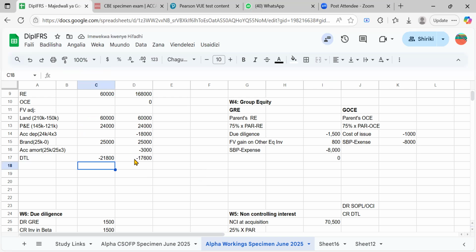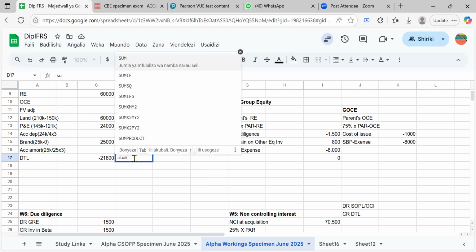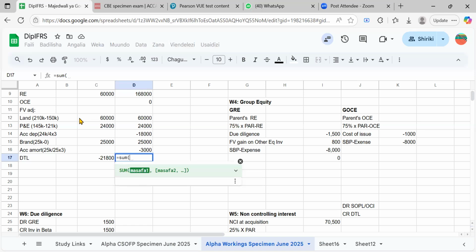The same thing here, you see. Let us sum all these, only the fair value adjustment. Don't do anything else that the question hasn't told you. 60,000 up to this figure 3,000. You get that. And after getting that, you do the same. You multiply by the tax rate, which is 20%, right? You get that again. But also let's put a negative sign. So this is the tax liability that you'll be having.